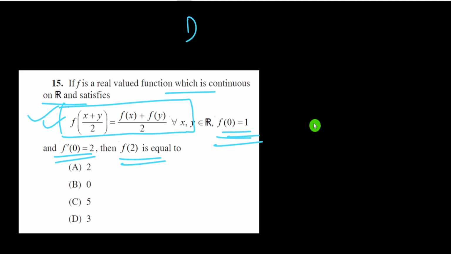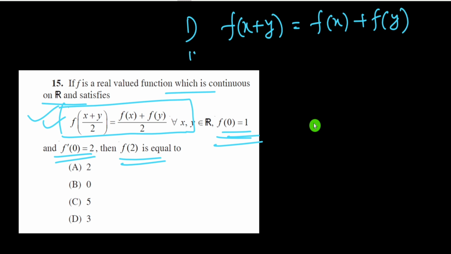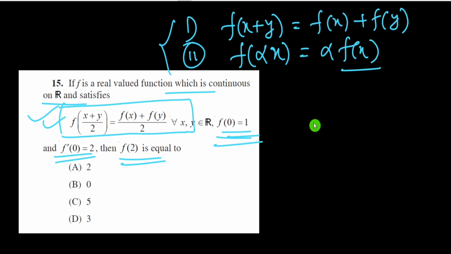What is a linear function? A linear function is such that f(x plus y) equals f(x) plus f(y), and condition number 2. If any function satisfies these two conditions, then we say that this f(x) is a linear function. Now if we note this condition, it is a mix of these two conditions, so we must say that f is a linear function.